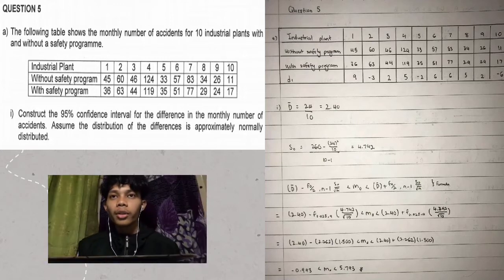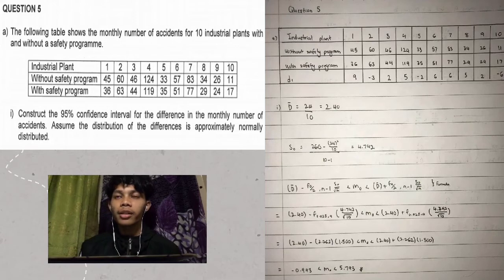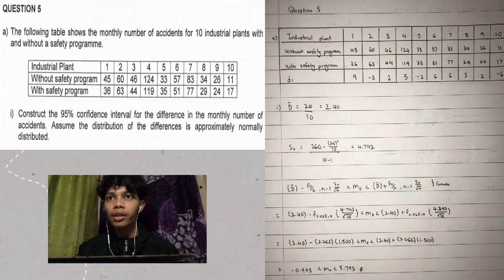Today I will discuss a past year question, October 2016, question 5. The following table shows the monthly number of accidents for 10 industrial plants with and without a safety program. The question is to construct the 95% confidence interval for the difference in the monthly number of accidents. Assume that the distribution of the difference is approximately normally distributed.